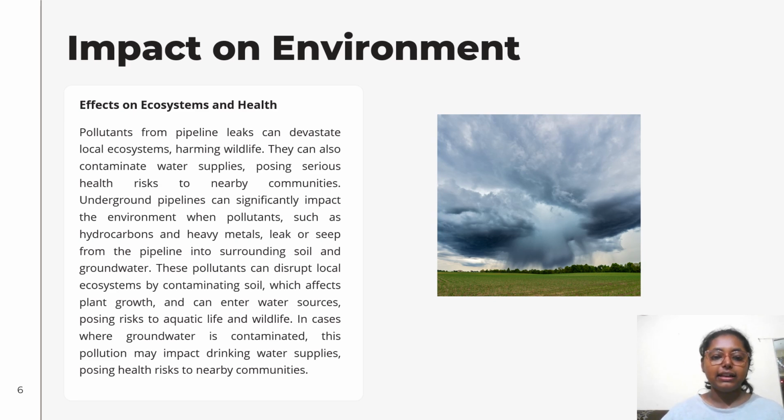Underground pipelines can significantly impact the environment when pollutants such as hydrocarbons and heavy metals leak or seep from the pipeline into surrounding soil and groundwater. These pollutants can disrupt local ecosystems by contaminating soil, which affects plant growth and can enter water sources, posing risk to aquatic life and wildlife. In cases where groundwater is contaminated, this pollution may impact drinking water supplies, posing health risks to nearby communities.